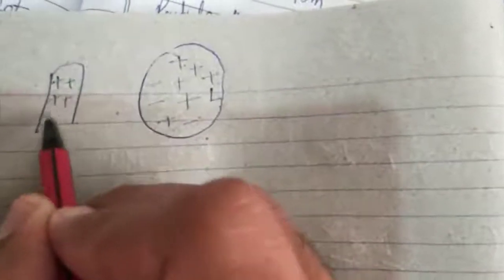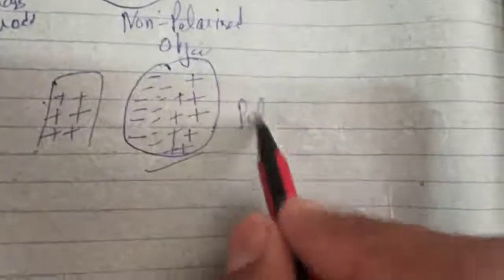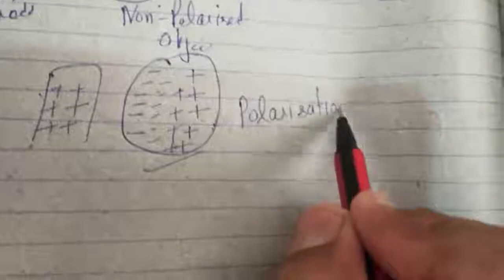But now take a glass rod. Now take a positively charged glass rod near the non-polarized object. What will happen? This positive rod will attract all the negative charges to one side. All the negative charges of the object will gather on one side and the positive charges will be repelled to the other side, like this. So now this object has become polarized. So this is the concept of polarization. Charges got polarized.